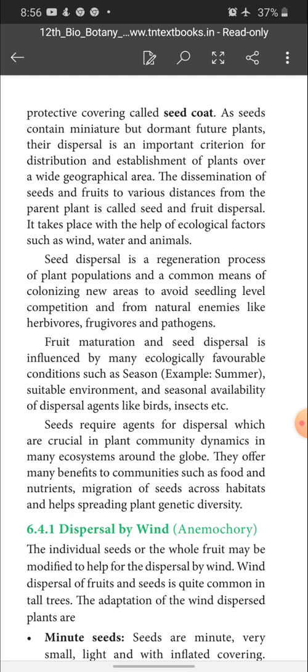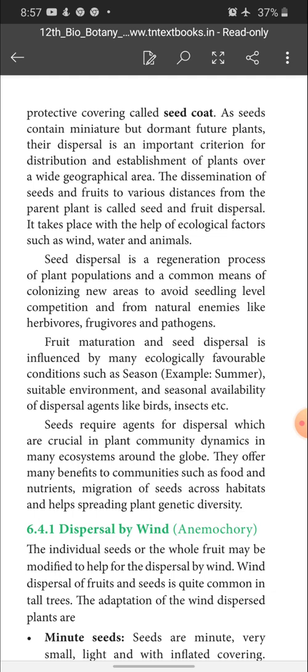Seed dispersal is a regeneration process of plant population and a common means of colonizing new areas, to avoid seedling level competition and natural enemies like herbivores, fungivores and pathogens.